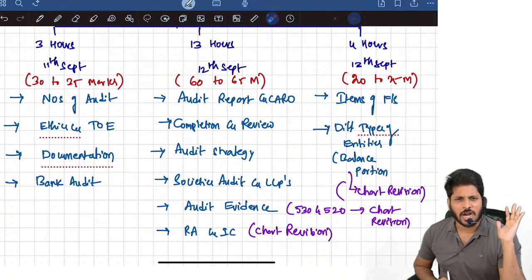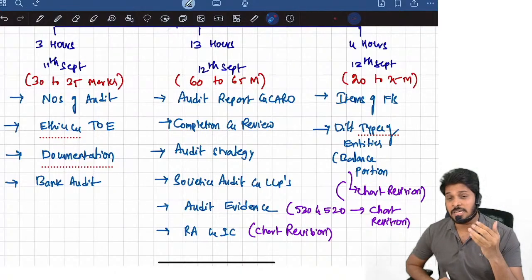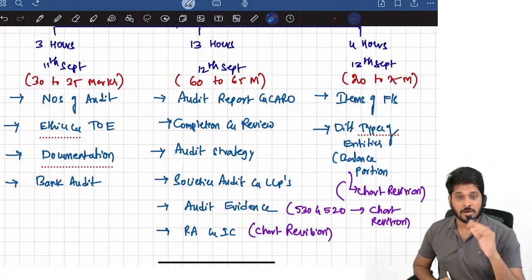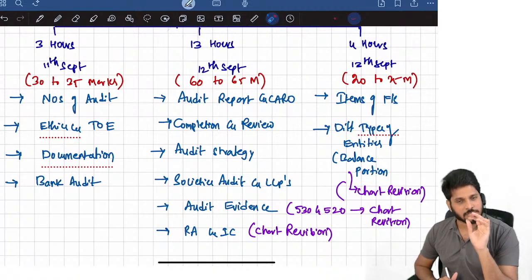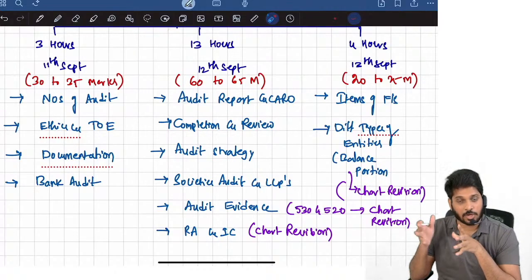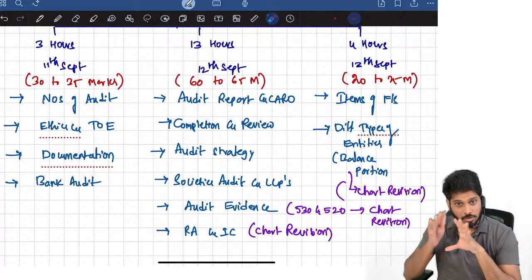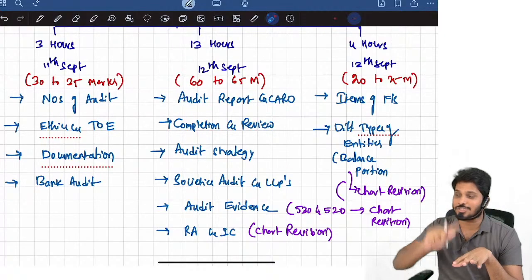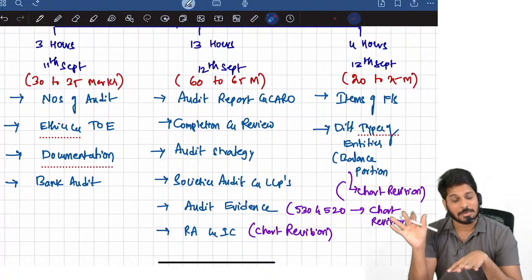No matter how hard the paper is, it doesn't matter, because the kind of revision that we do will cover all kinds of questions. Trust me, I'll challenge: whatever questions I'm uploading in the revision class right now, whatever questions I'm asking you, among those questions only it will be there in the day after tomorrow exam, pakka.